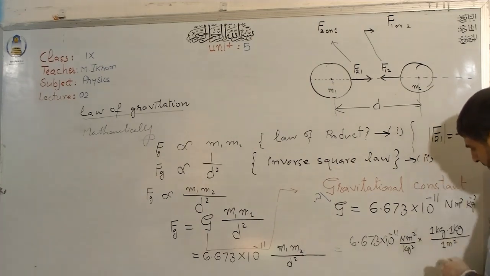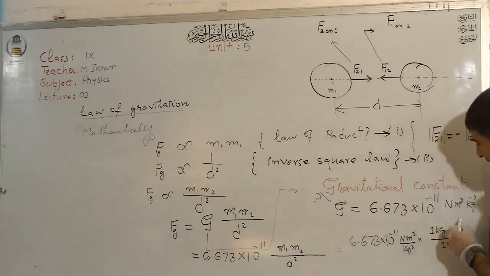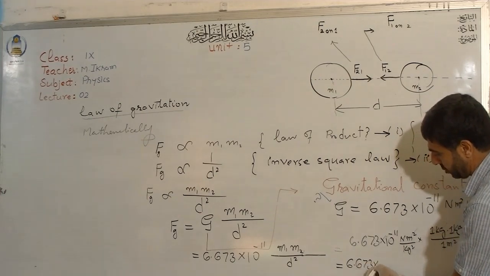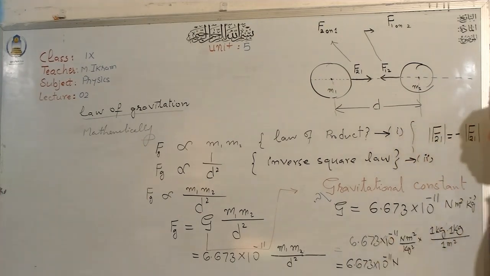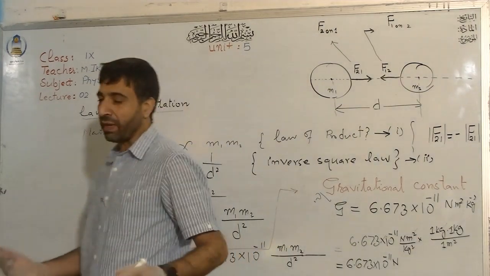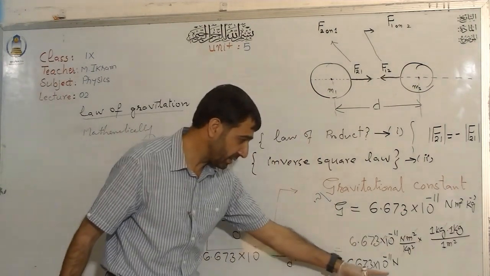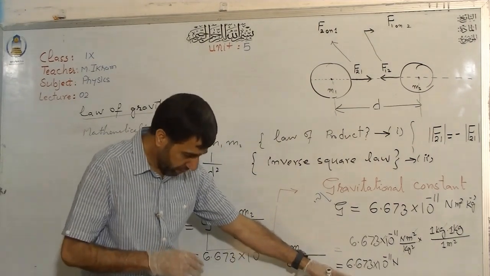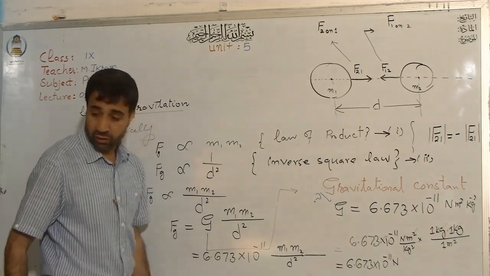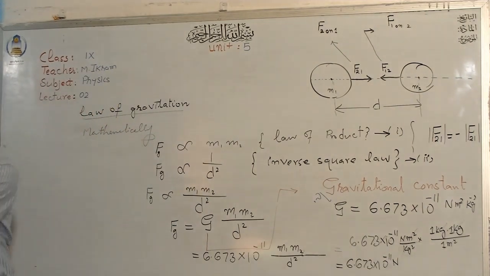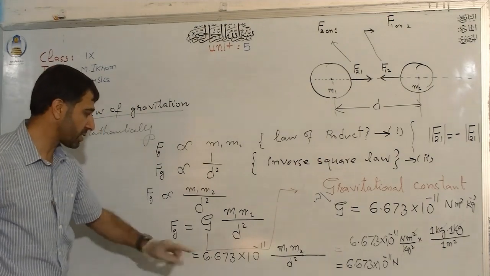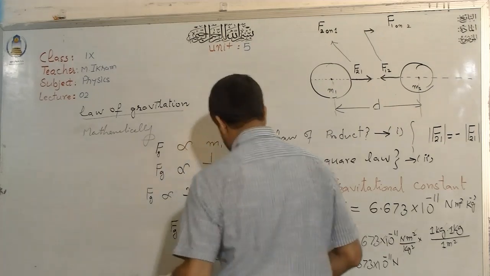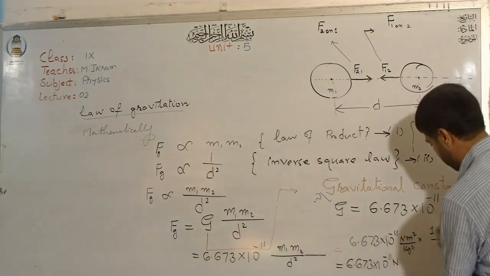This will get cancelled with this, and this with this. And what do you see here? 6.673 into 10 to the power minus 11 Newton. Look at this force. How small is this force? Very small. Most probably not measurable by ordinary methods. So this is how the value of G is small, and it makes other things small. Now let me tell you about some of the properties of this force.